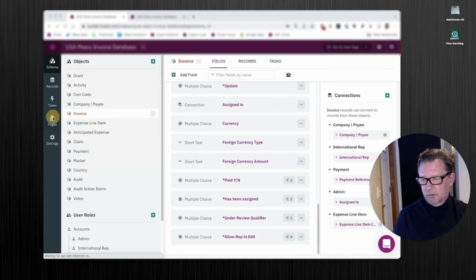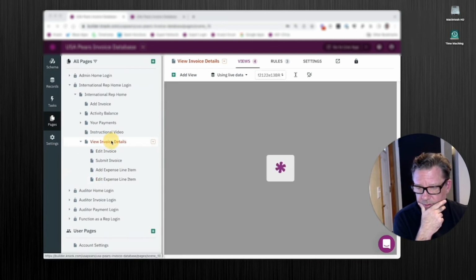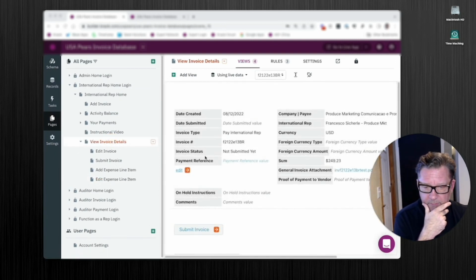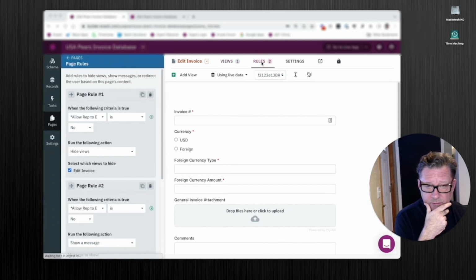And I'm going to go over and show you what I did. Here's the ability to edit. Here's that ability. Now here's the page rule. Basically, it just gives me this one thing. Is rep allowed to edit?